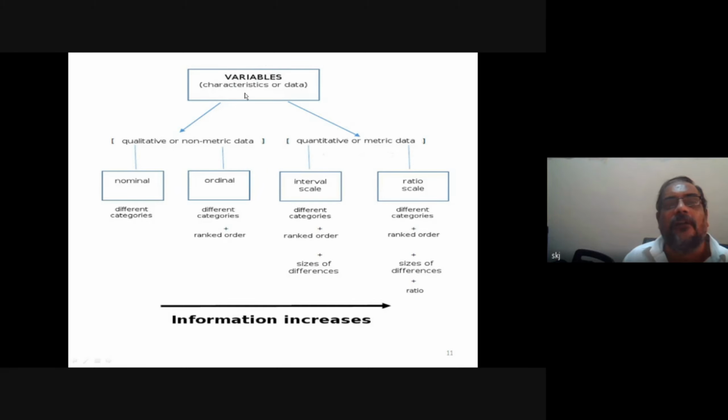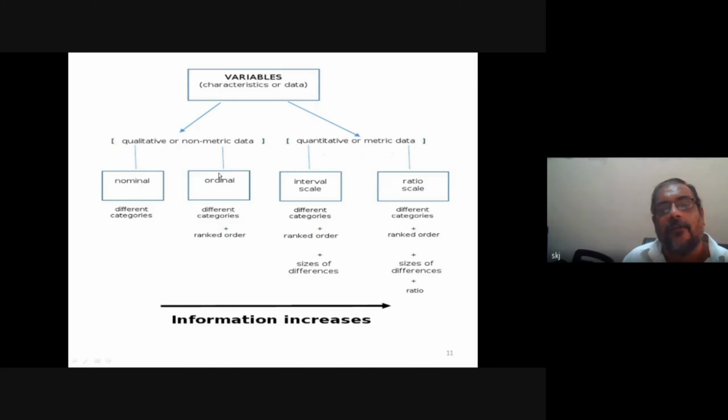Variables, I can have to describe characteristics of data. One, I can have qualitative or non-metric. Okay. Nominal, simply they are names. We can make several different categories by using this nominal. Ordinal, so different categories.